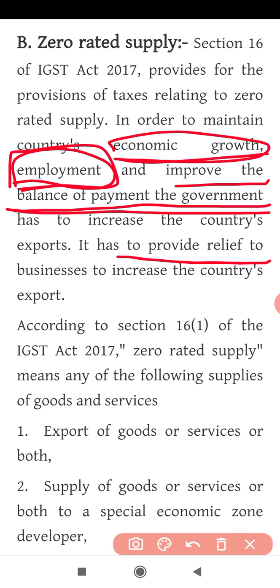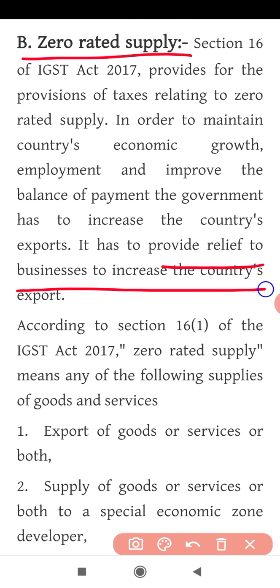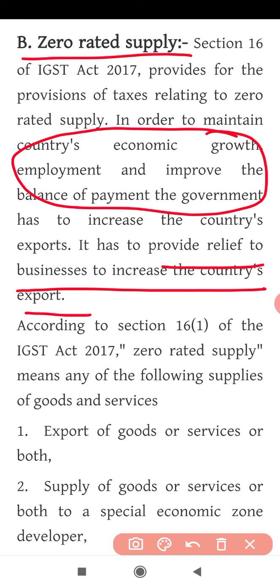Understanding? So zero rated supply means it has to provide relief to businesses to increase the country's export. In order to get all the benefits for one country, you need to give some relief. Now what is relief? Relief is some concession.